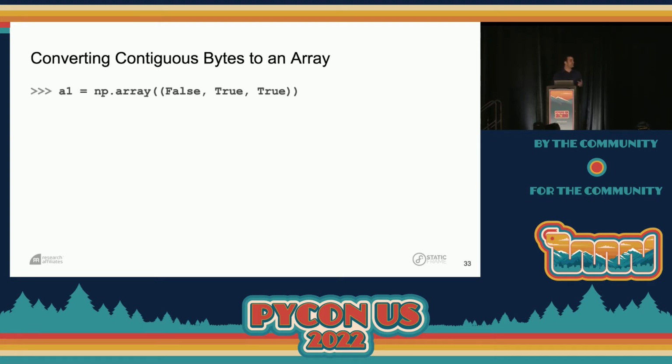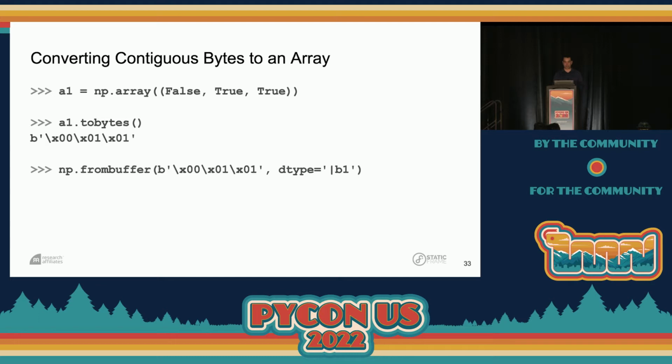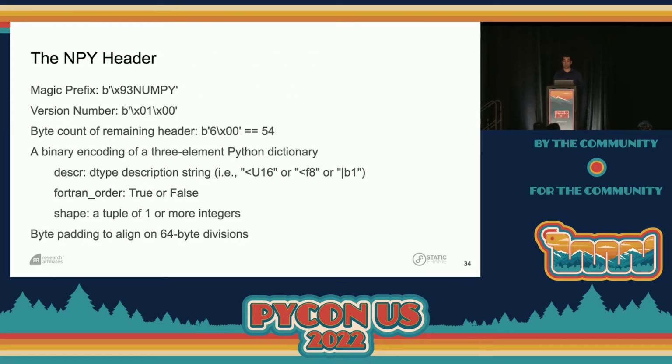So here's a little example that you can do on your own of going back and forth between bytes. Here I have a simple 3-element array of Booleans, and I can call the tobytes method, which from any NumPy array will give me the contiguous byte representation behind that array. And I can translate that back into an array by using here the frombuffer constructor. I need to specify the dtype. We need to tell NumPy how to interpret those bytes, but as you can see, we get back the array that we started with.